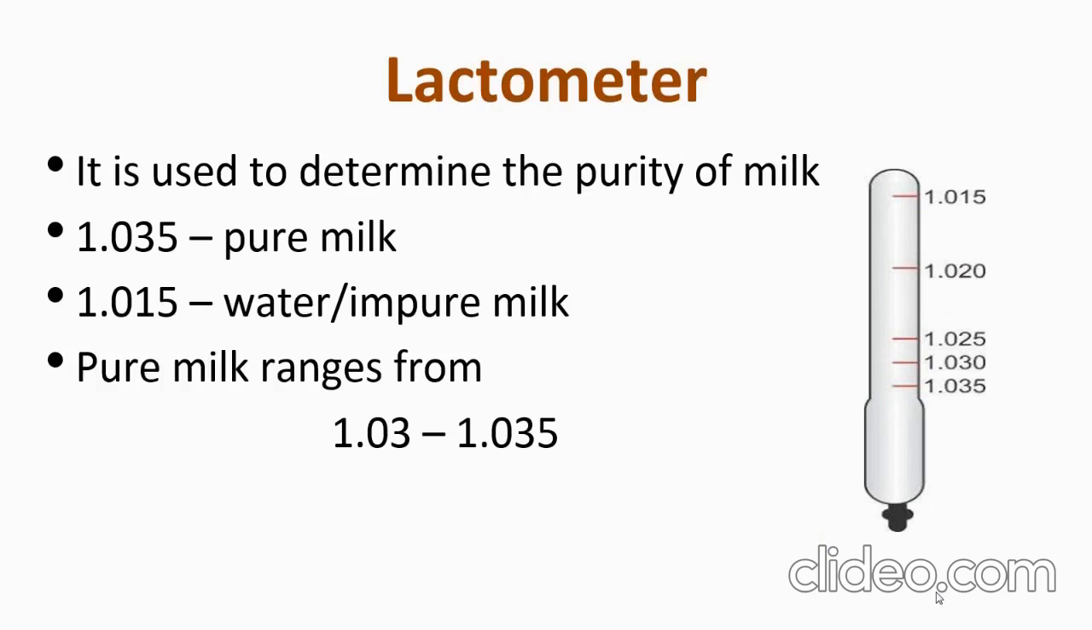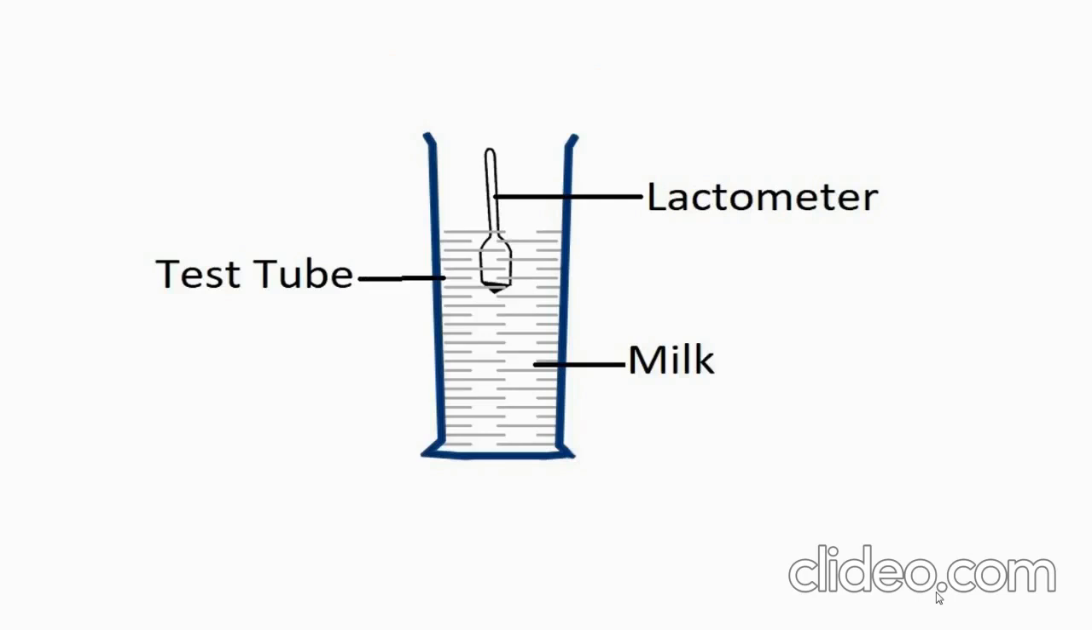And next we are going to see the lactometer. One form of hydrometer is a lactometer. It is an instrument used to check the purity of milk. The lactometer works on the principle of gravity of milk. For pure milk, the reading would be 1.035, and for water or impure milk, it would be 1.015. So pure milk ranges from 1.03 to 1.035. And this is how a lactometer works.